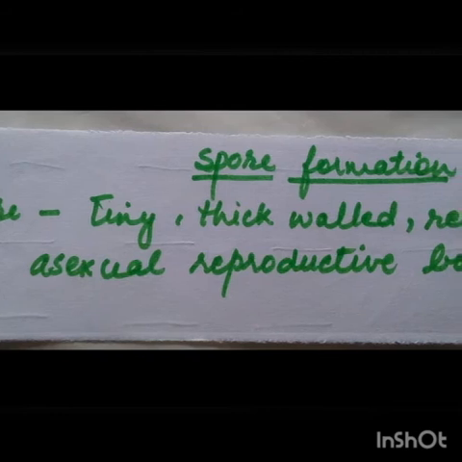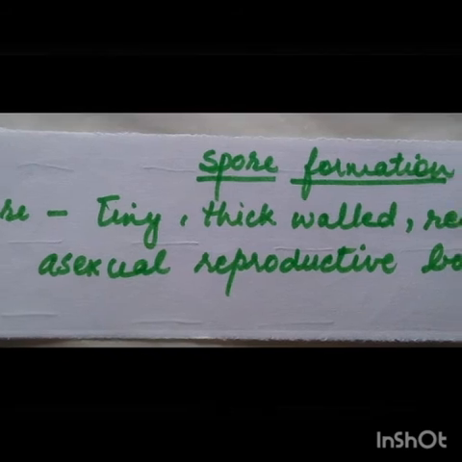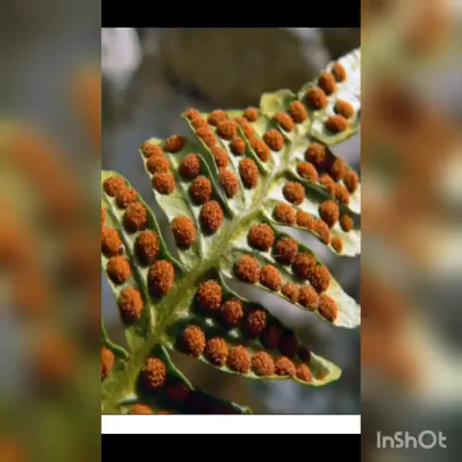Here I am giving you two examples. See, this is the undersurface of a fern leaf, and on this fern leaf, you are seeing brown spots. These brown spots are the sporangia, and in these sporangia the spores are filled, and when they get mature, they rupture and release the spores into the air. So that is the sporangium having the spores; the fern plant reproduces by spore formation.